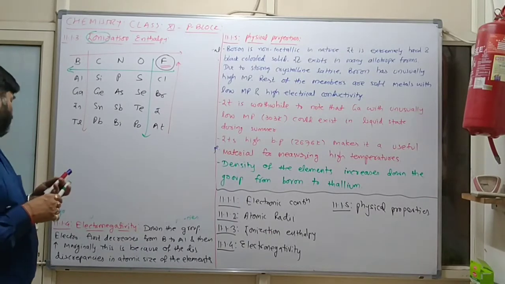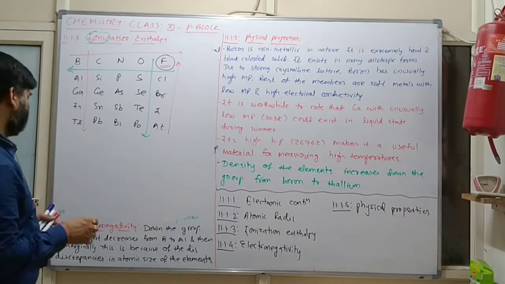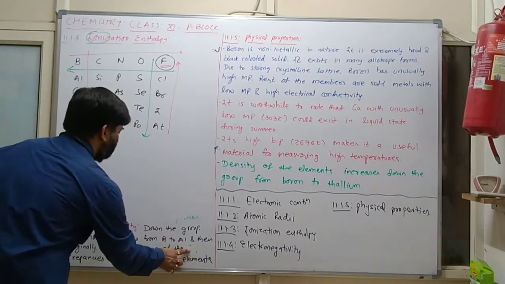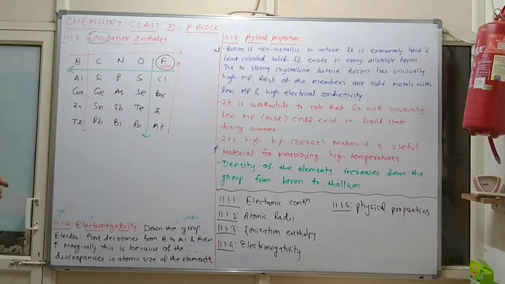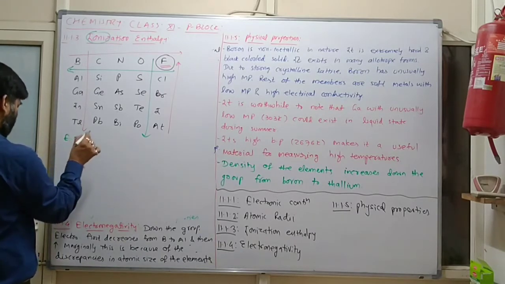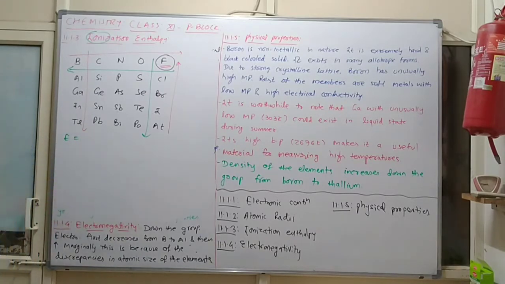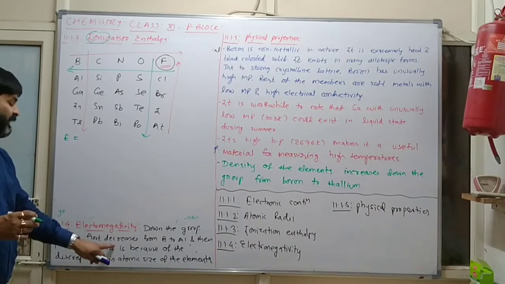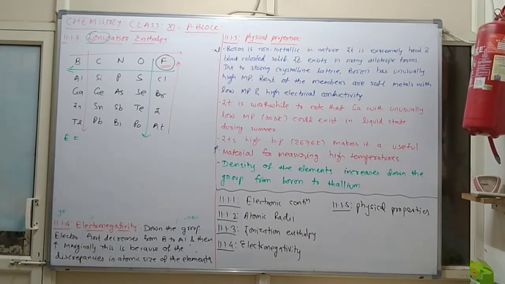Why does it increase? This is because of the discrepancies in the atomic size of the elements. So down the group, electronegativity first decreases from boron to aluminium and then increases marginally.